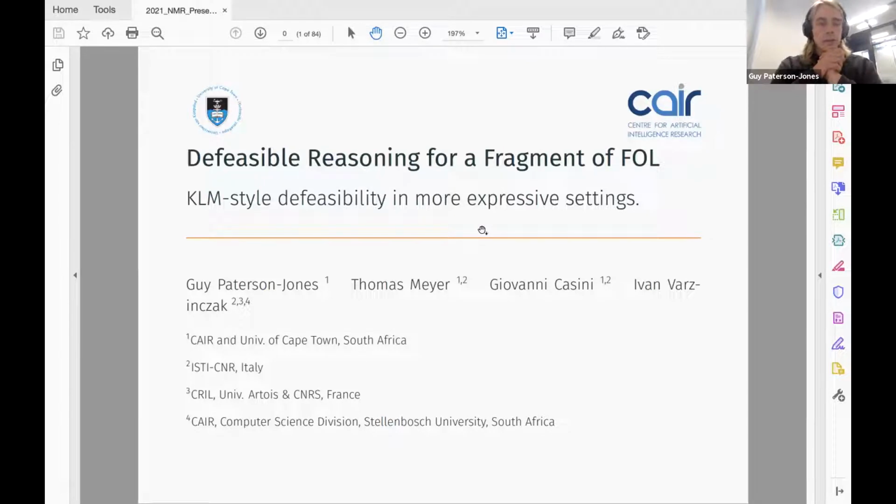A common definition is it's a process of coming to conclusions that are justified given what one knows, but which may be retracted once one learns new facts. So a very simple example of a defeasible argument is, for instance, the wall looks blue. Suppose we look at a wall and we see it's blue. We know that things that look blue usually emit blue light. And so we conclude that the wall probably emits blue light.